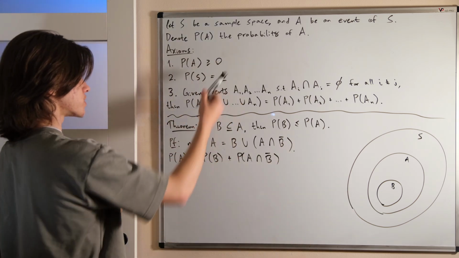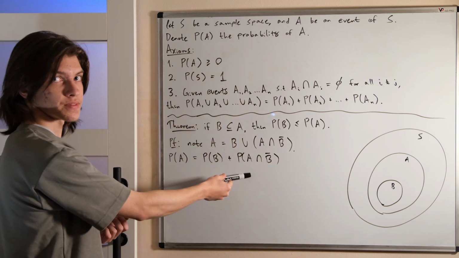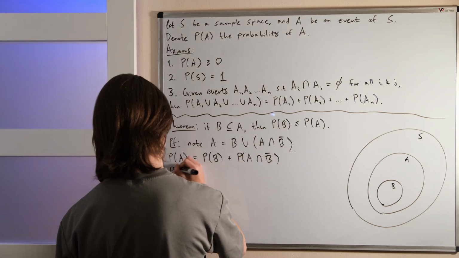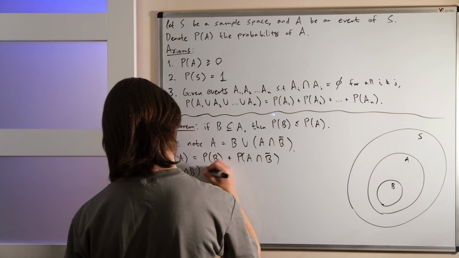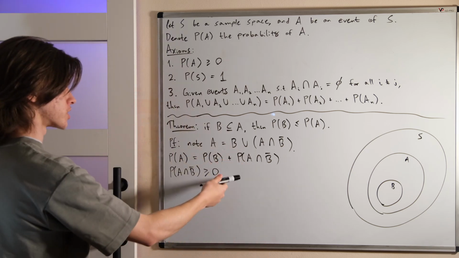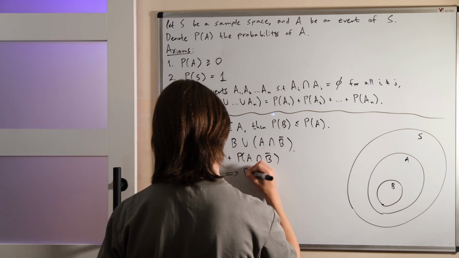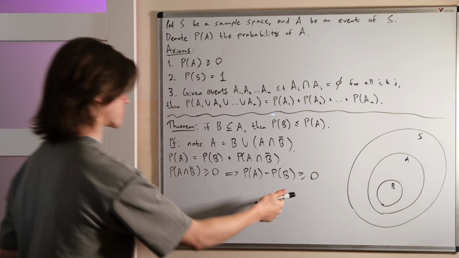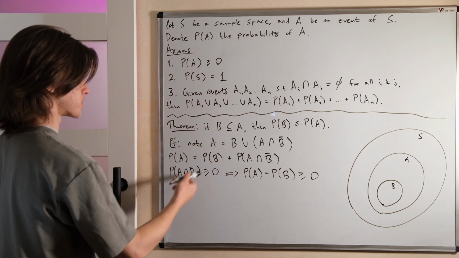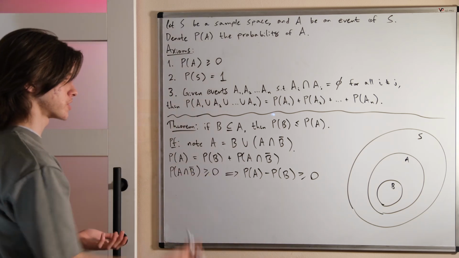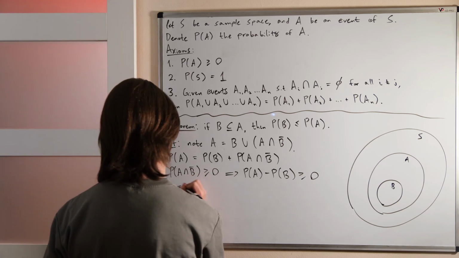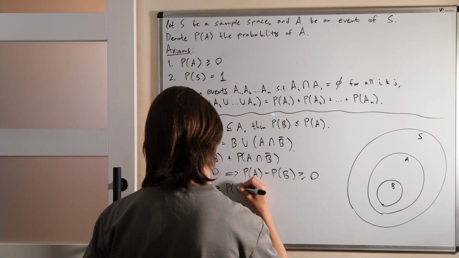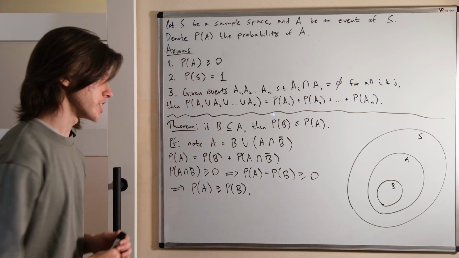But using the first axiom, we know that the probability of this event, because it's still an event, is non-negative. So we know that P of A intersect not B is greater than or equal to 0. From that, we obviously get that P of A minus P of B is greater than or equal to 0, because this is equal to P of A minus P of B from this inequality. And then we, of course, get that P of A is greater than or equal to P of B, as needed. And we are done with the theorem.